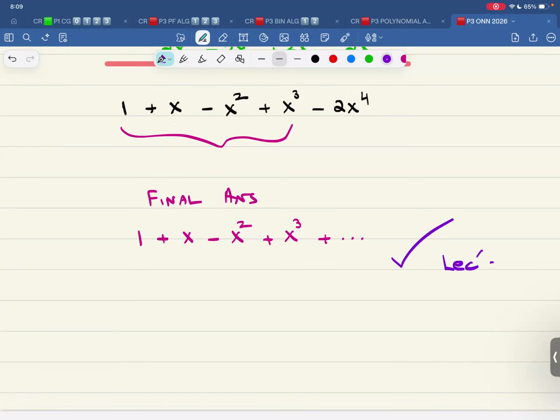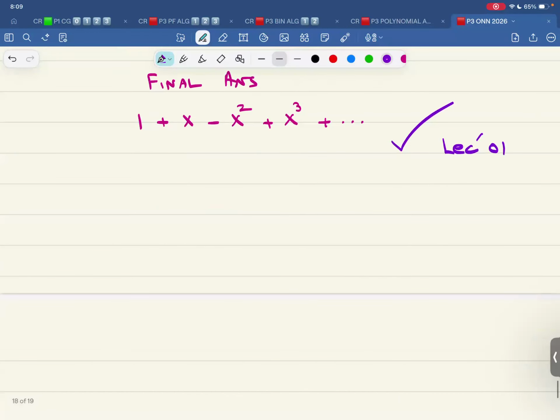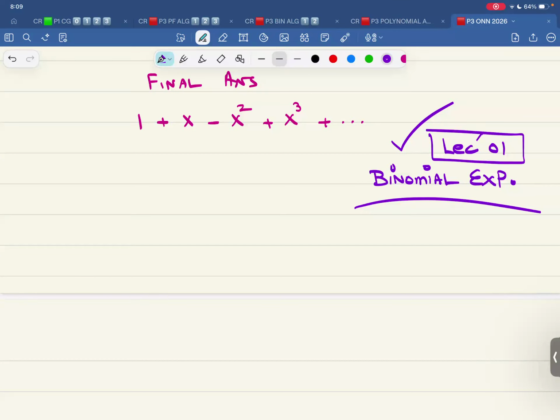So lecture number 1, we talked about syllabus. We understood binomial expansion in totality. Yes, there will be questions related with partial fractions that we will do later on, but technically, theoretically, we are all done and dusted. That is how we will do every single chapter in this manner.